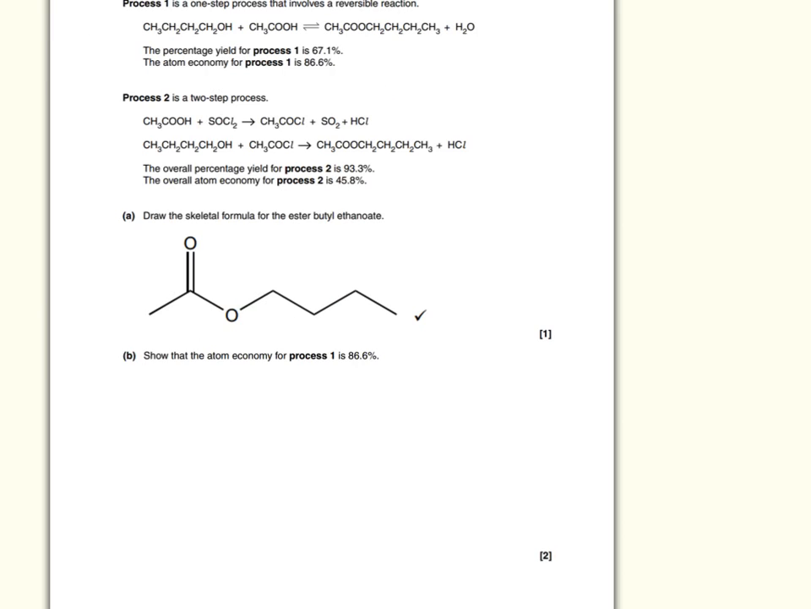The skeletal formula for the ester butyl ethanoate is shown here. Just to put things into perspective, we have a butyl component which is 1, 2, 3, 4, and then we have the ethanoate component, which is 2 carbons, 1, 2, and of course that belongs to the ethanoate part. And remember, this particular part over here comes from the carboxylic acid, whereas this particular part comes from the alcohol.